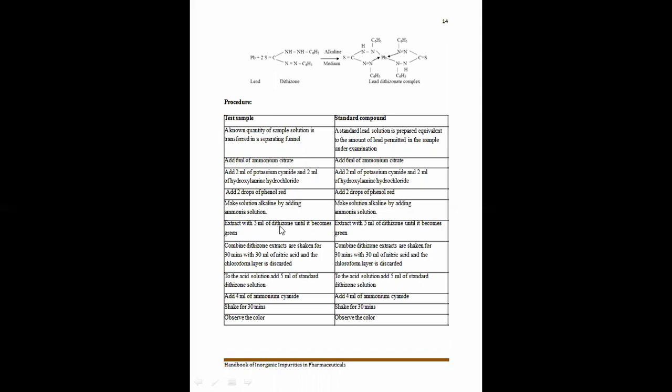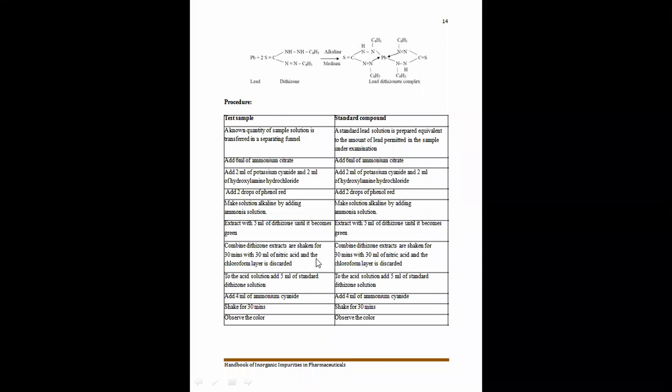Now extract with 5 ml of dithizone until it becomes green. Then we add 5 ml of dithizone solution to extract the complex, that is lead, with the dithizone solution. Now the combined dithizone extracts are shaken for 30 minutes with 30 ml of nitric acid, and the chloroform layer is discarded. So after that we are going to check this extract with 30 ml of nitric acid in a separating funnel, and we are going to remove the chloroform layer, which is discarded.